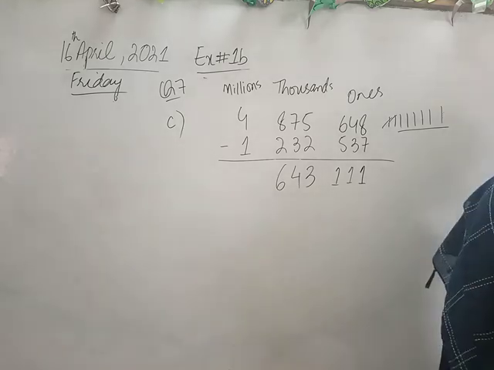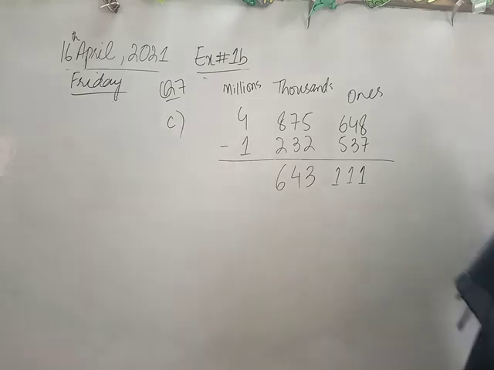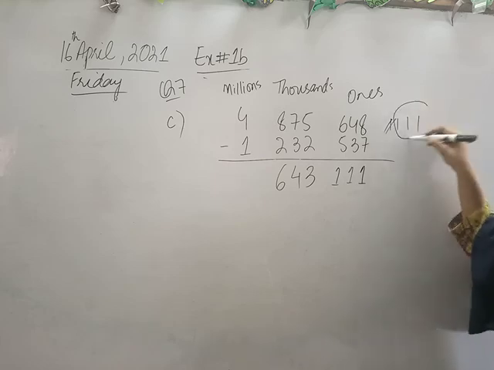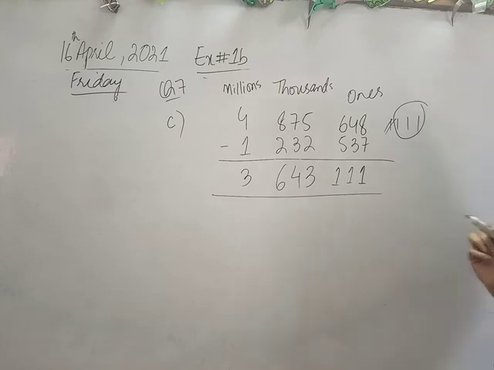Fine? Okay. Now the next number, which is 4 minus 1. So 4 minus 1 is 1, 2, 3, 4. 4 minus 1. 1 subtract कर दिया, और हमारे पास क्या बचेगा? 3. Clear है ये सबको? Okay.